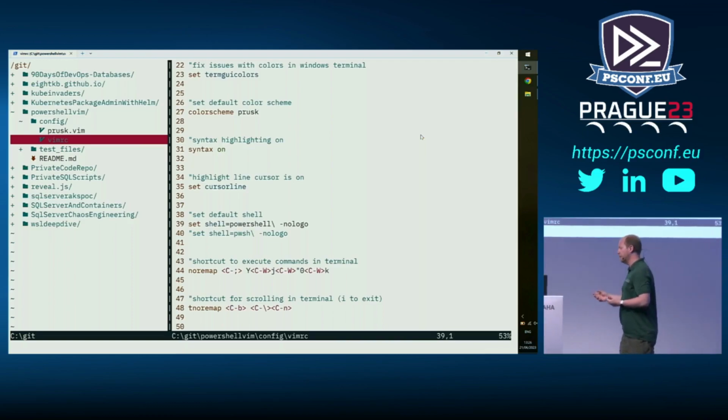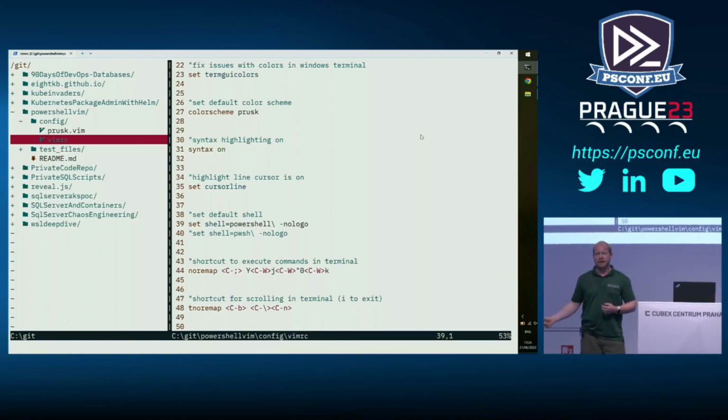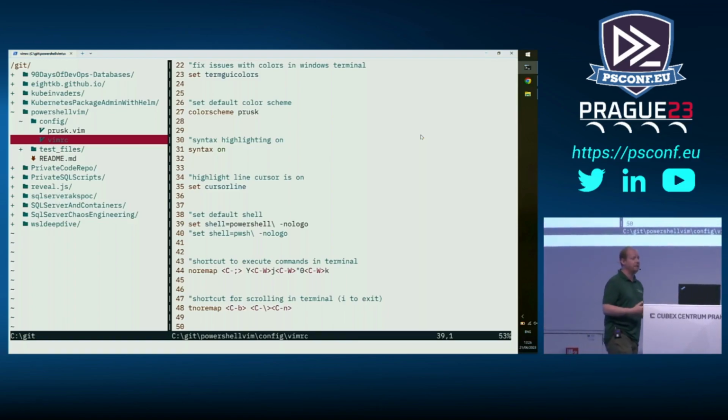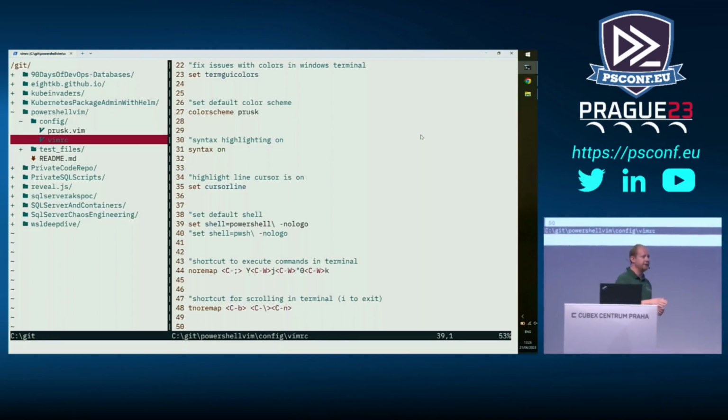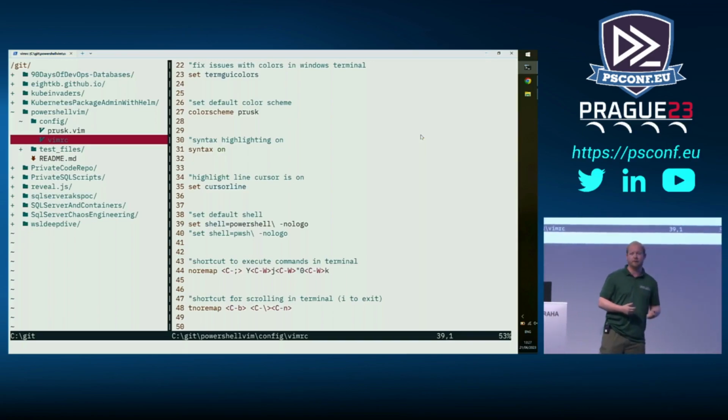I don't want that little logo popping up every single time I use it, so /nologo. And once again, I will not tell you how long it took me to work out that slash needed to be there in order to get rid of that logo. Longer than I care to admit. All right, so coming down a little bit further,